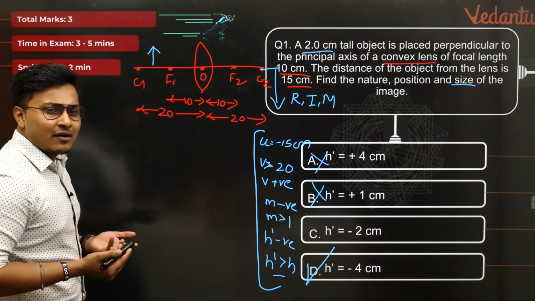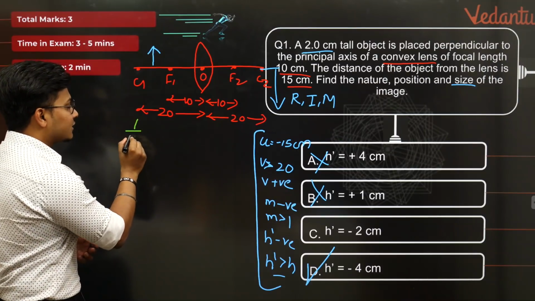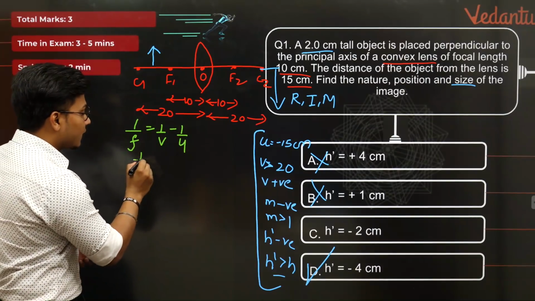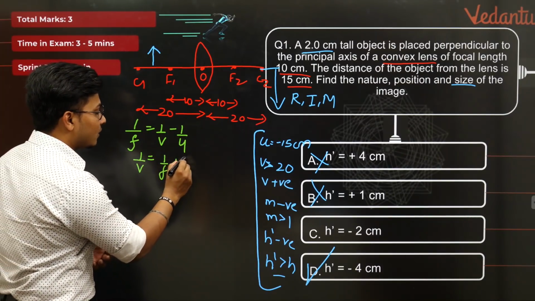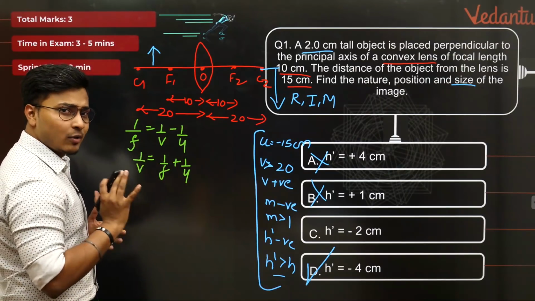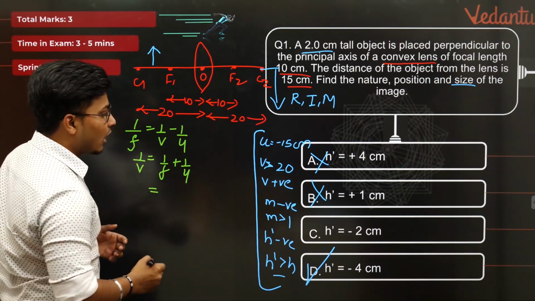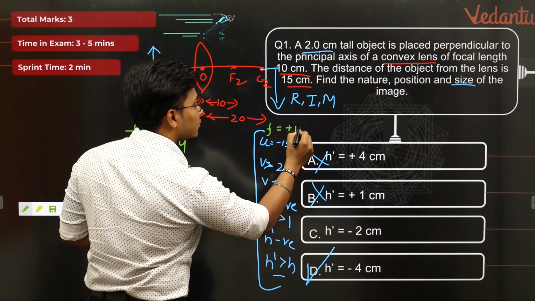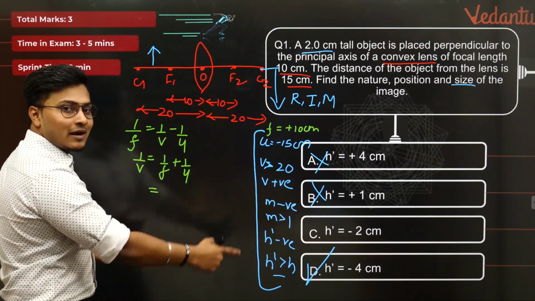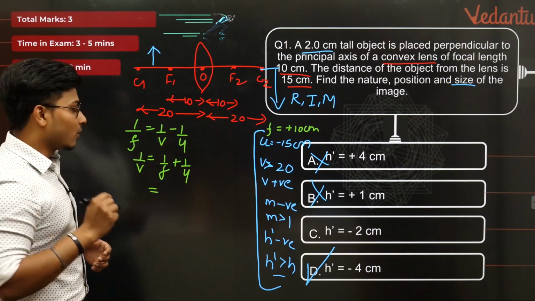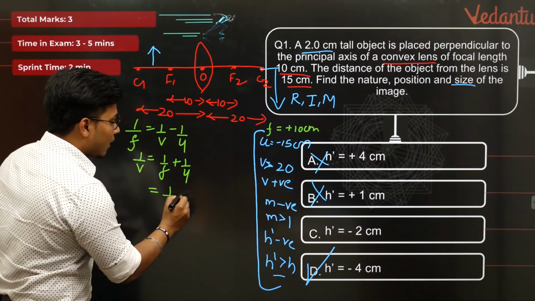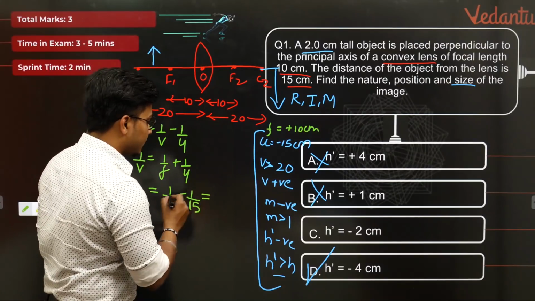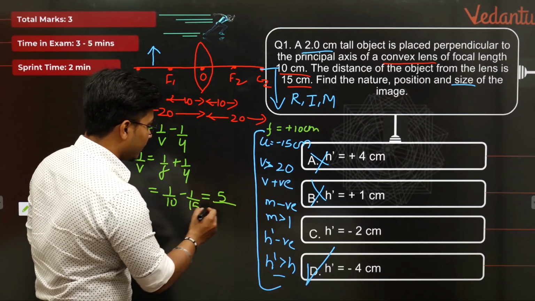ठीक है? How much time did it take to do mathematically? Let me try to write it down as fast as possible. 1 by f is equal to 1 by v minus 1 by u in terms of lens formula. We need to find out 1 by v. 1 by v is equal to 1 by f plus 1 by u. यहाँ पे हम थोड़ा तेज जाएंगे क्योंकि मैथमेटिक्स से बहुत सिंपल सी बात है. 1 by f is equal to how much? Focal length is given as 10 centimeter and focal length of convex lens is always positive. These small things, please do not make a mistake. I'll tell you where all you can go wrong. ठीक है. So 1 by f is 1 by 10 minus 1 by u, which is 15. Awesome. So this will give me how much? 15 minus 10. So 15 minus 10, 5. 5 divided by 10 into 15.